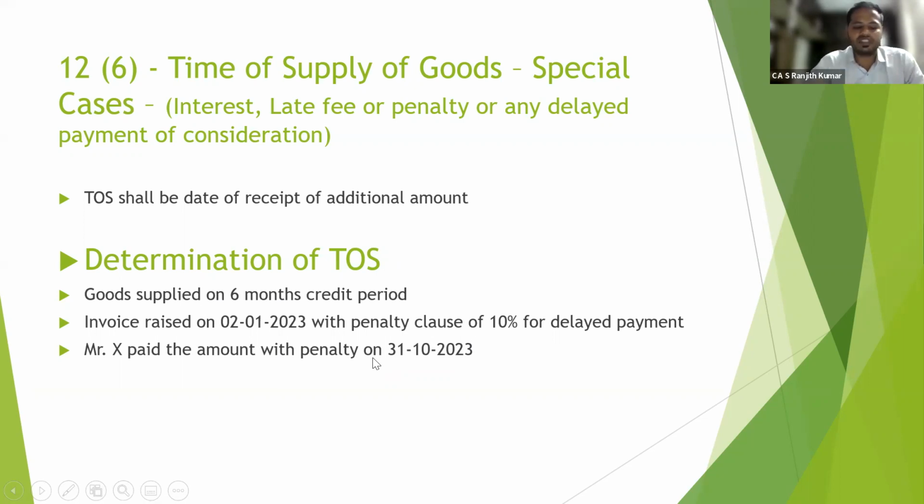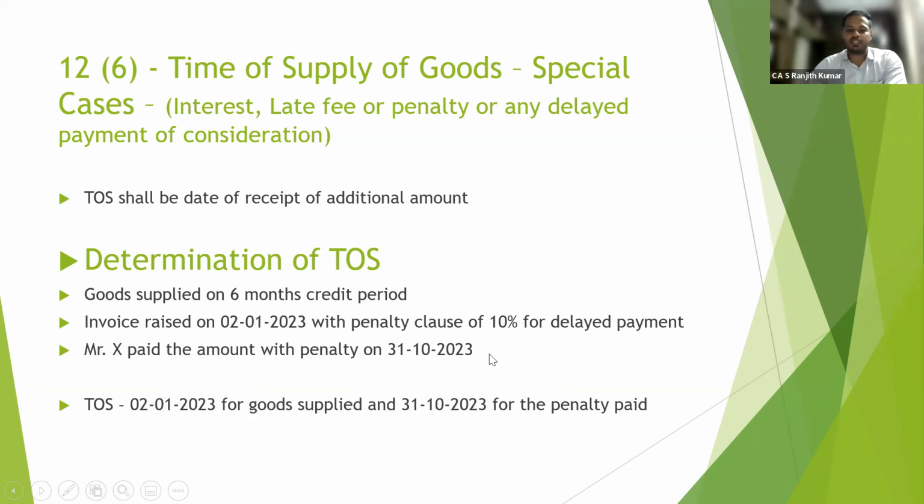So what is the time of supply in the above scenario? Other than the penalty, the time of supply is 2nd January 2023. For the penalty, the time of supply is 31/10/2023, that is the date of receipt of additional amount. The time of supply of goods supplied is 2nd January 2023, and the time of supply for the penalty paid is 31/10/2023.